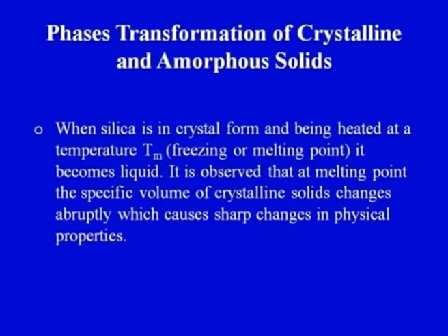It is observed that at the melting point the specific volume of a crystalline solid changes abruptly, which causes a sharp change in the physical properties. The specific volume will change abruptly at this particular temperature, Tm.